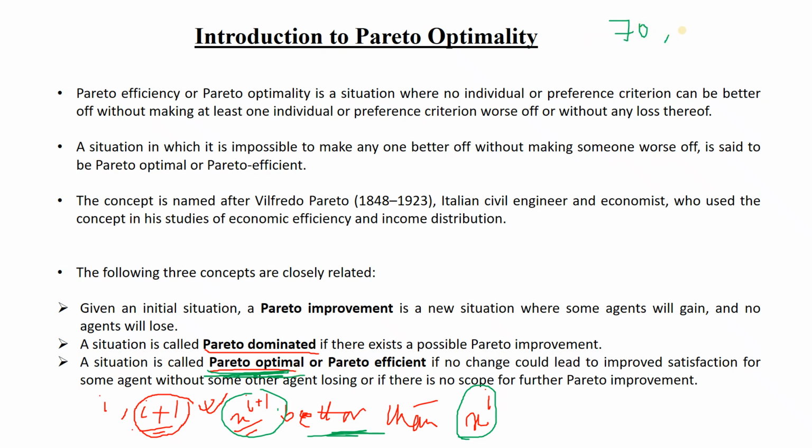That means suppose for the 70th iteration, it is best, because it was better than the 69th iteration. So it is optimal compared to 69. Suppose in 71 you get the same result, that means it is not optimal, because the previous one was optimal. And again at the 72nd iteration you see it is better, then again it will be optimal. So there is some improvement. So in the 71st iteration there was no improvement, in the 72nd iteration there was improvement. So it is an optimal solution. We call it optimal solution.